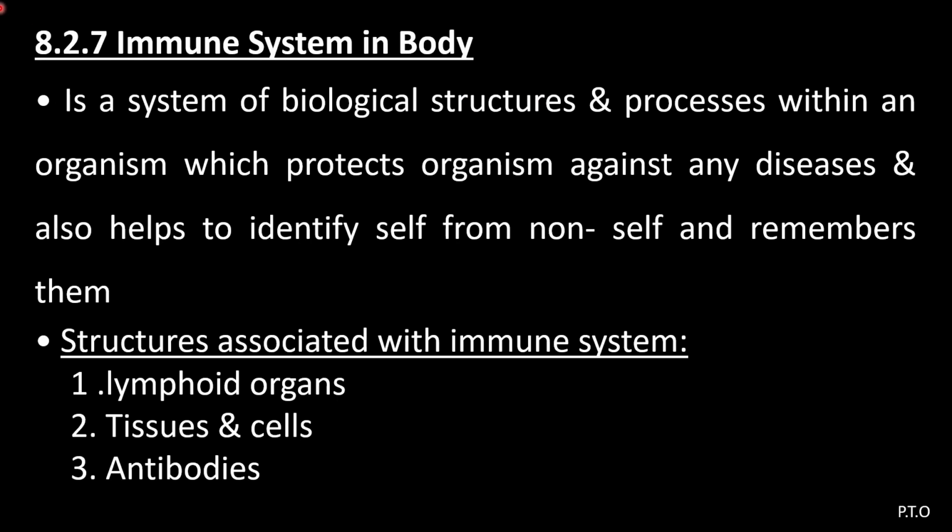The last point is 8.2.7, immune system in the body. It is a system of biological structures and processes within an organism which protects the organism against any disease, and also helps in identifying self from non-self and remembers them. Structures associated with the immune system are lymphoid organs, tissues and cells, and antibodies. So these are the three structures which are associated with the immune system.